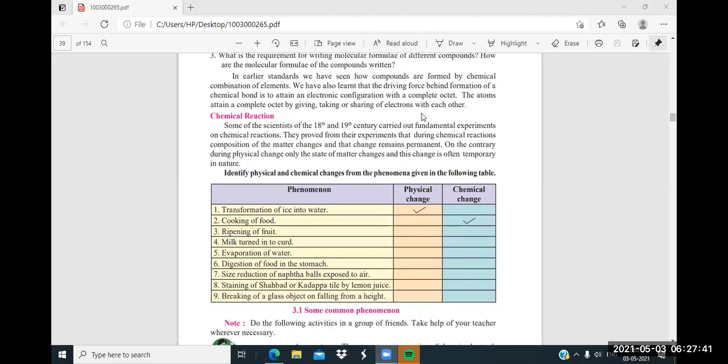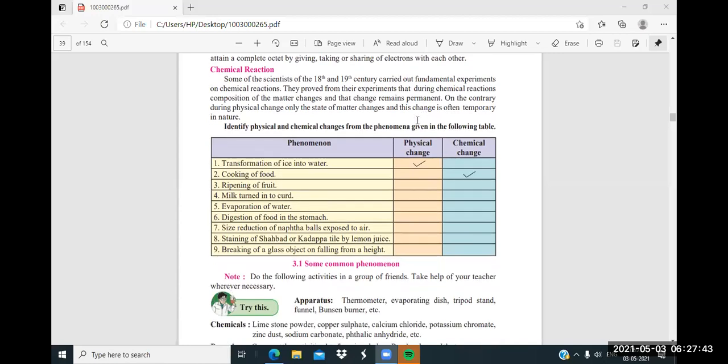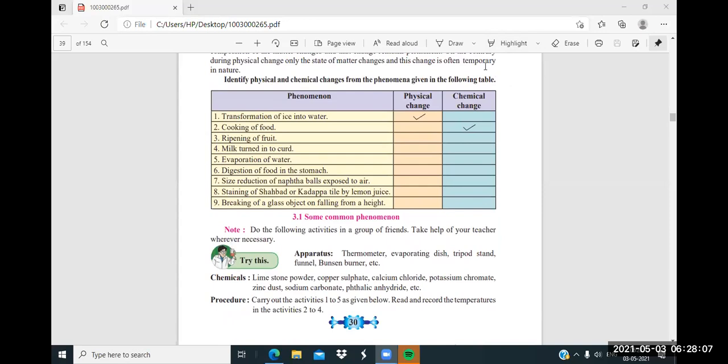Now, chemical reaction. Some of the scientists of the 18th and 19th century carried out fundamental experiments on chemical reactions, and they proved from their experiments that during a chemical reaction, the composition of the matter changes and that change remains permanent. Already we have seen two types of changes, physical change and chemical change. You will tell me the difference between physical change and chemical change.